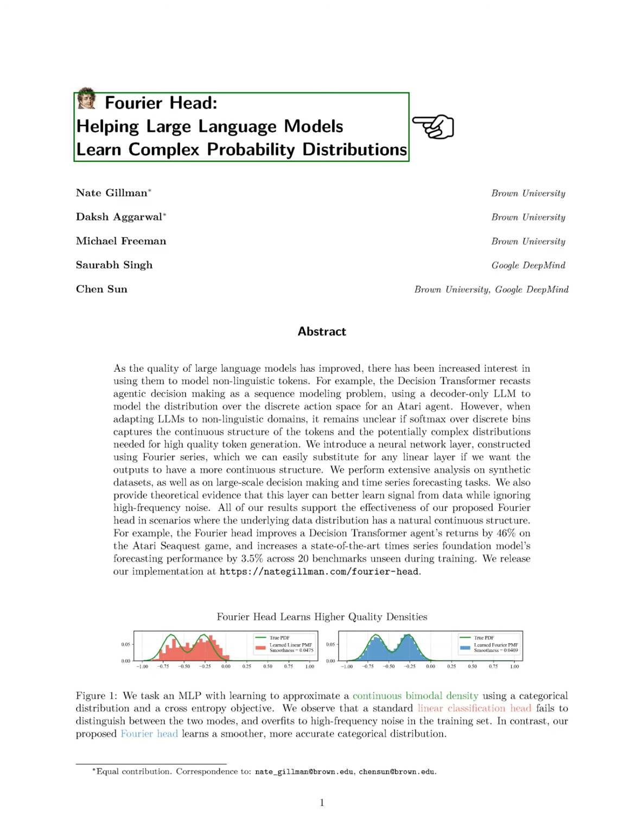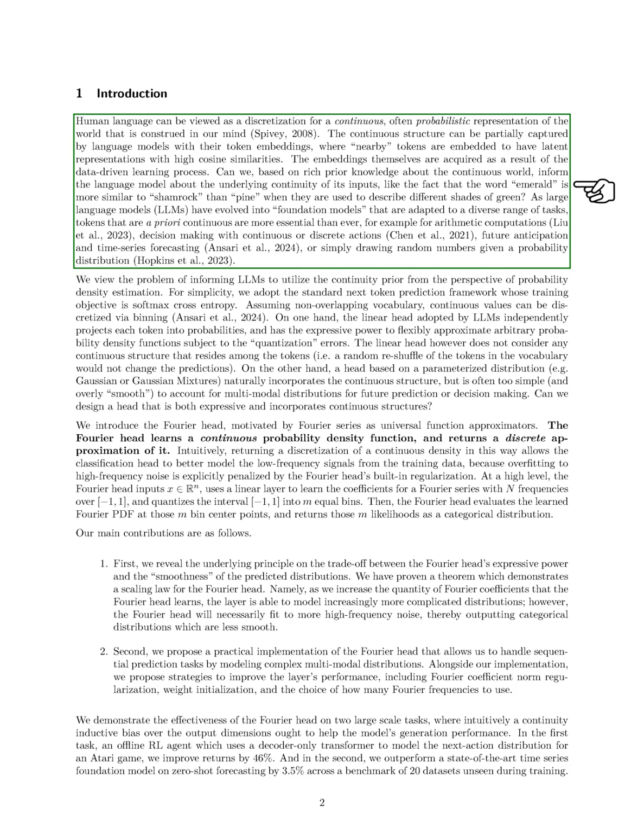Section: Introduction. In this section, we explore how human language serves as a simplified representation of a complex and often probabilistic understanding of the world. Language models capture some of this complexity through token embeddings, where similar tokens are represented closely in a high-dimensional space. We ask whether we can leverage our understanding of the continuous nature of the world to enhance language models.